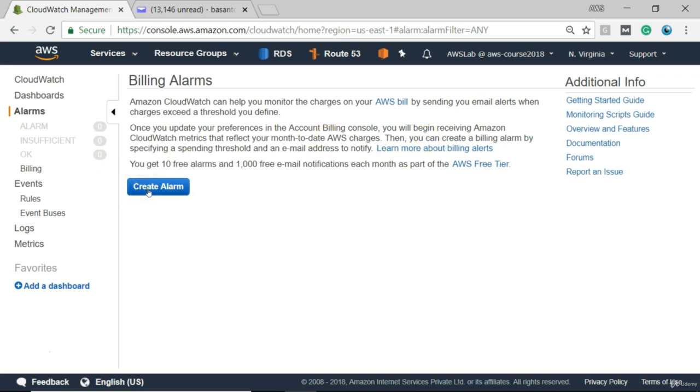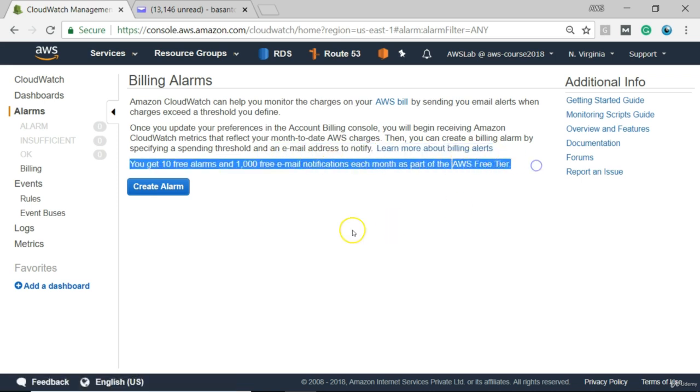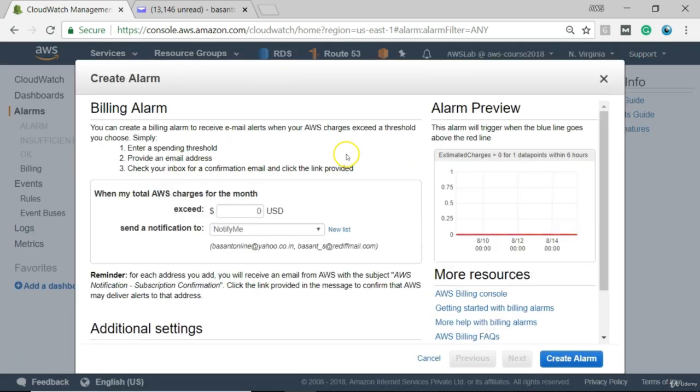Create alarm. Okay, so you can see here, Amazon CloudWatch can help you monitor the charges on your AWS bill by sending you email alerts when charges exceed a threshold you define. Okay, so we'll put a threshold of, say for example, $10. Here's another message as well. You get 10 free alarms and 1000 free email notifications each month as part of AWS free tier. So now we'll go and create an alarm. So I have clicked create alarm.